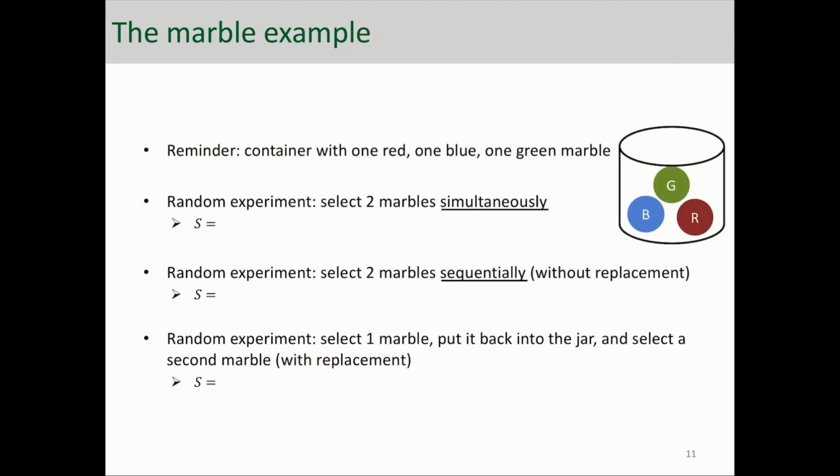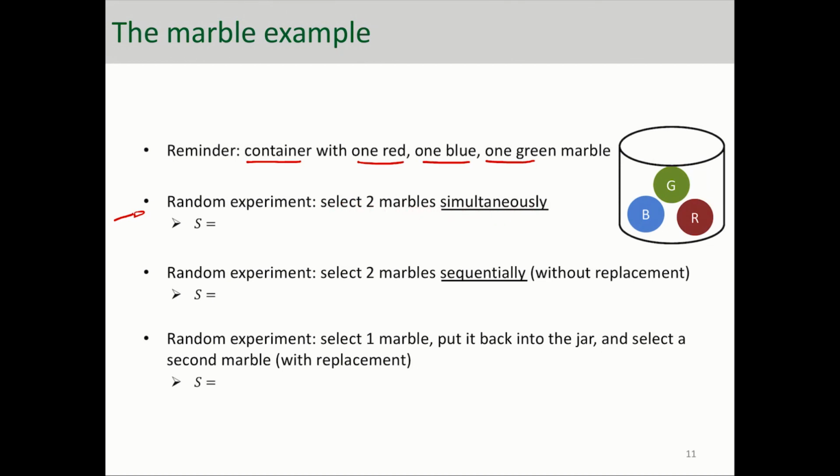Let's look at another example. This one is a little bit more difficult, and I want you to pause the video and work on this slide. So let's consider a container with one red, one blue, and one green marble, as you can see in this picture. The random experiment here is selecting 2 marbles simultaneously.